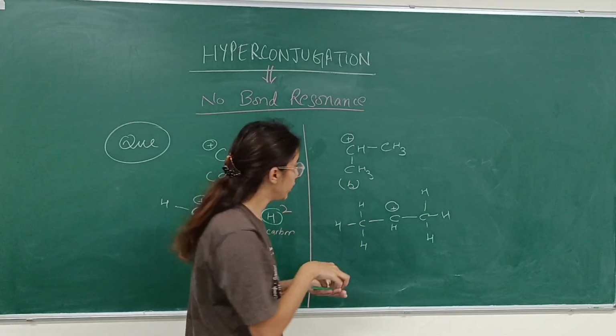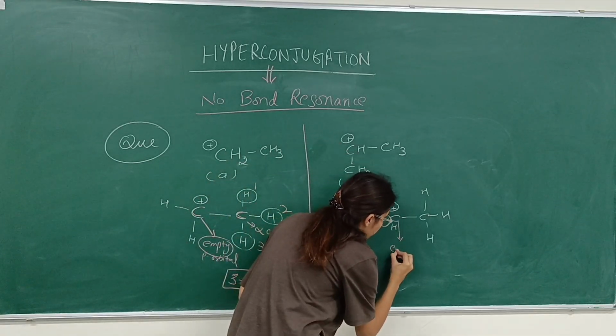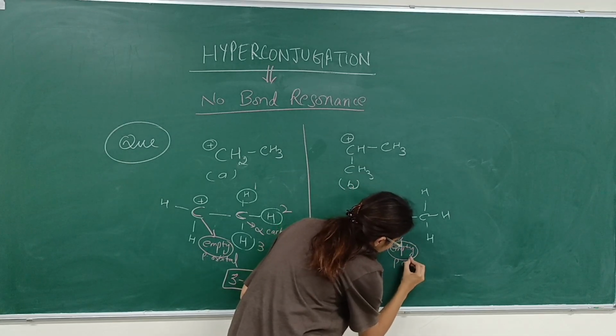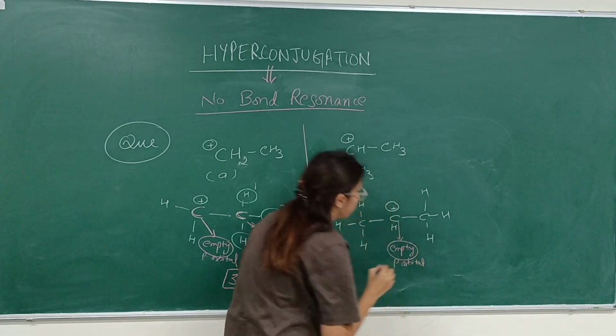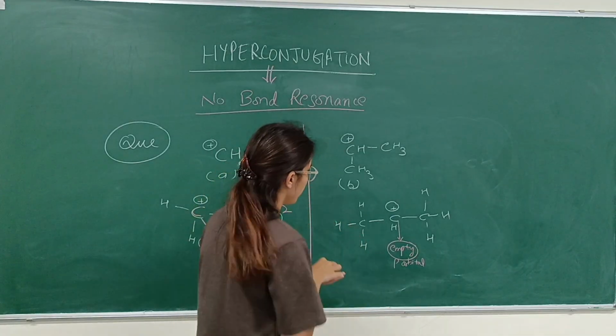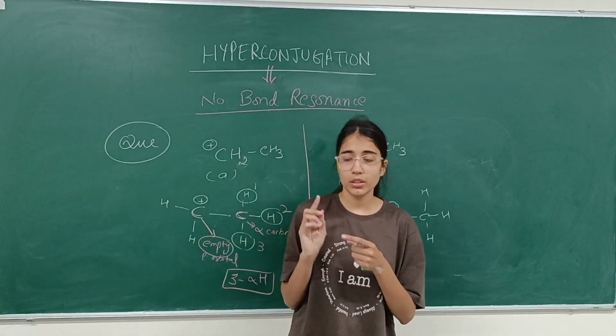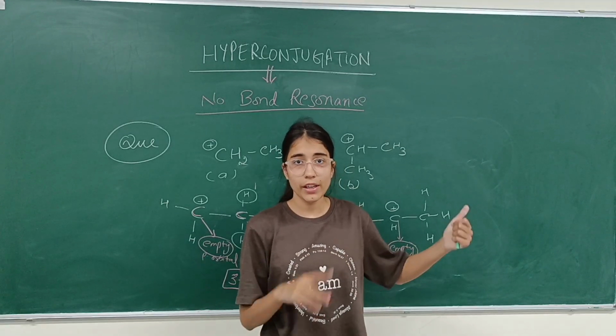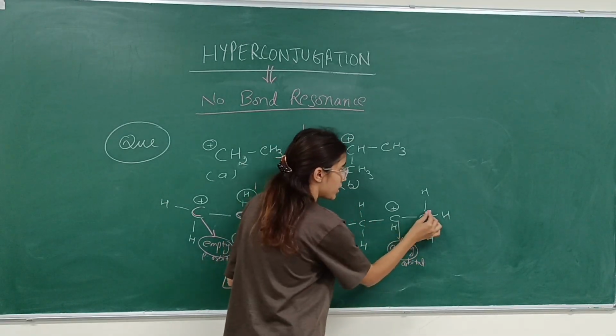Here this is the empty orbital. Now let's discuss how many alpha hydrogens are there. Before counting alpha hydrogens, just find out alpha carbons. These are adjacent to this carbon.